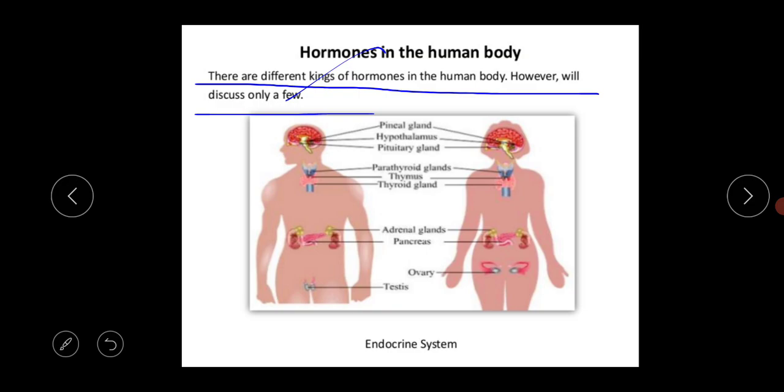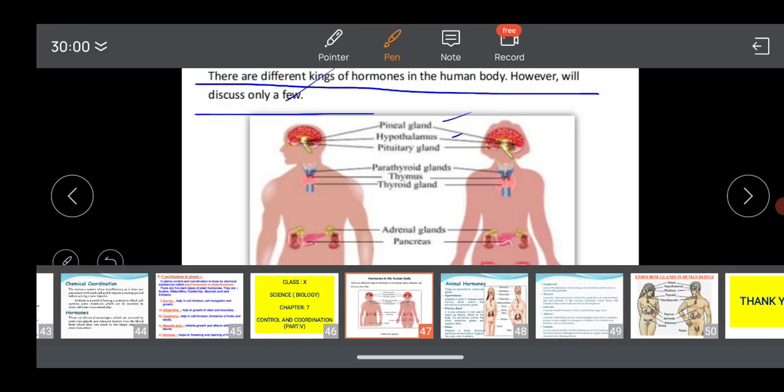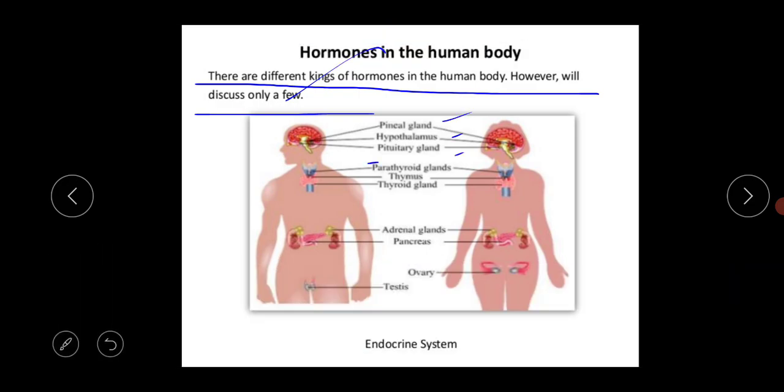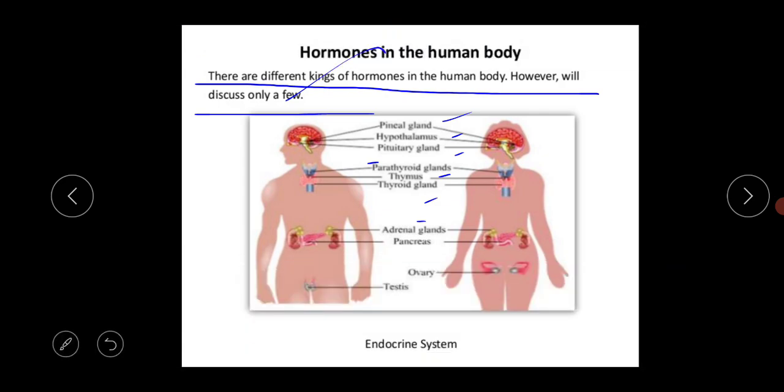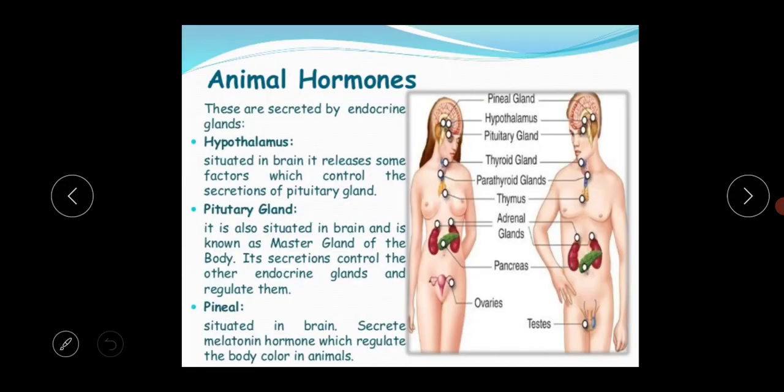Look at the glands and their specific function, in the human structure, male and female. The first gland is the pineal gland, next hypothalamus, then pituitary gland, then parathyroid gland, then thymus, then thyroid, then adrenal gland, then pancreas, then ovary and the testes. All those endocrine glands together make up the endocrine system in the human body.